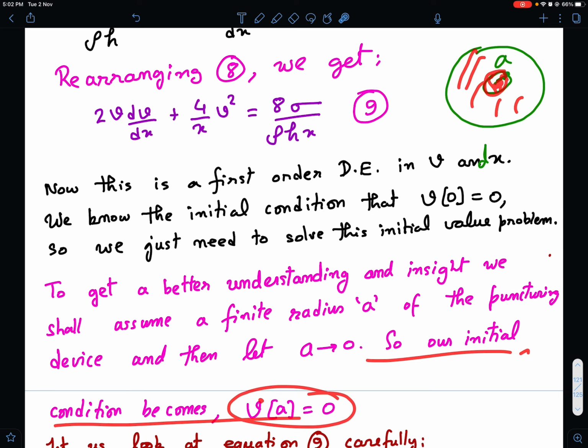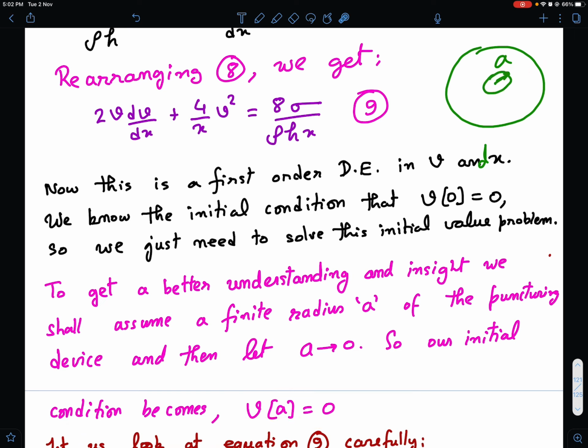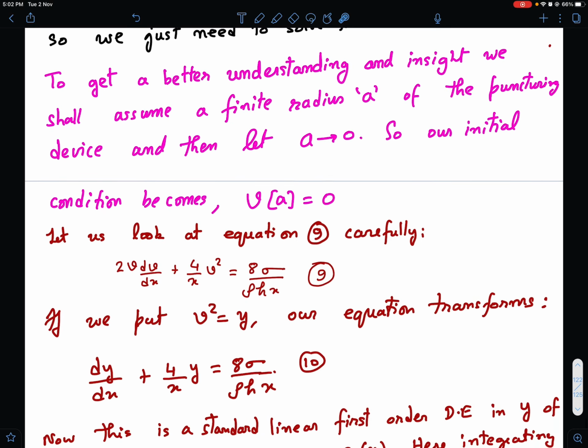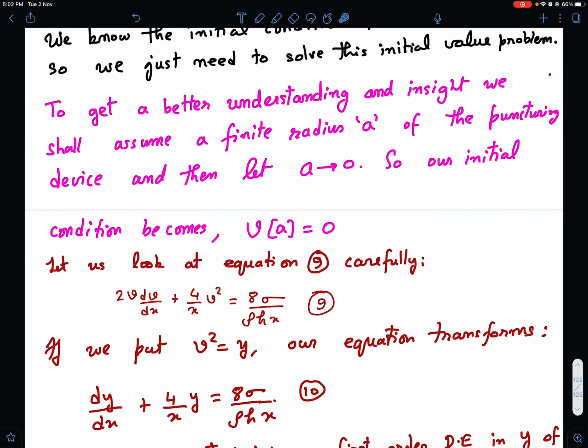So our initial condition then becomes v(a) equal to 0. This is the film and this is the puncturing device, and this puncturing device has a radius a. Just at the periphery of the puncturing device, immediately after the puncture, the velocity is 0. That's what we have assumed.